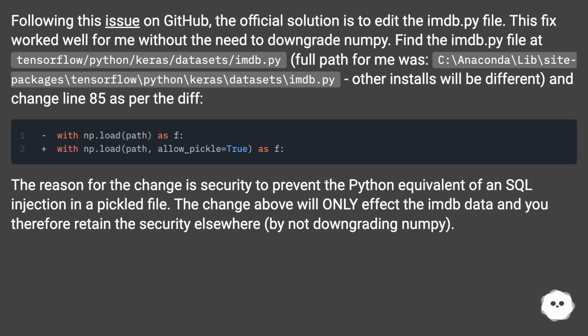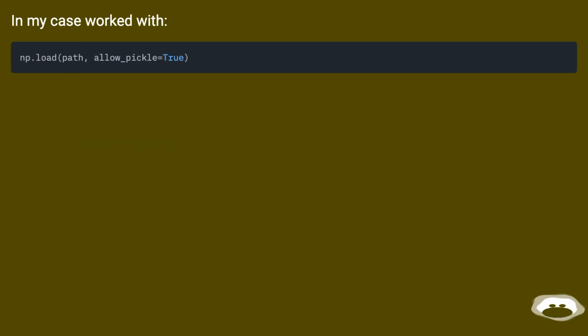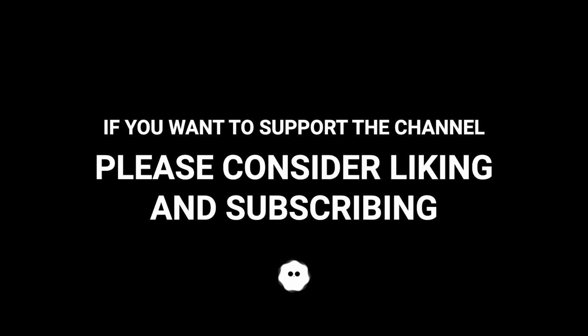The reason for the change is security, to prevent the Python equivalent of an SQL injection in a pickled file. The change above will only affect the IMDb data, and you therefore retain the security elsewhere by not downgrading numpy. In my case it worked with